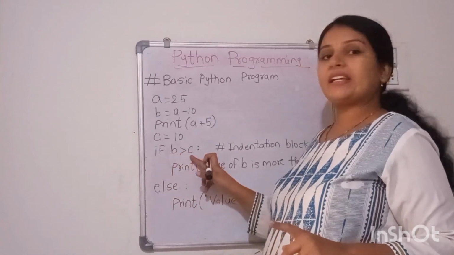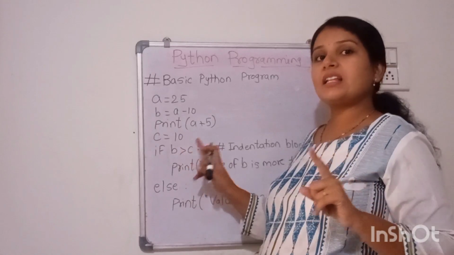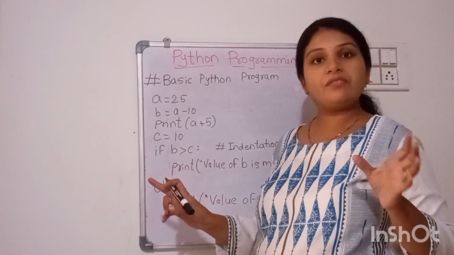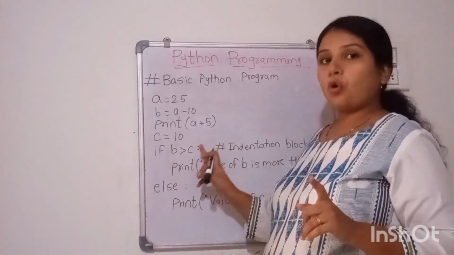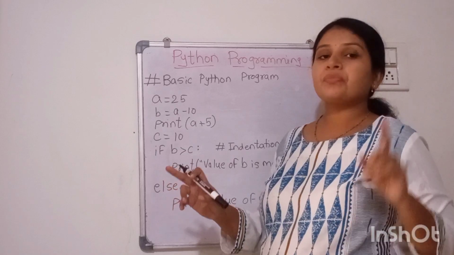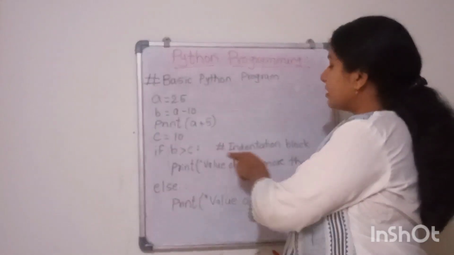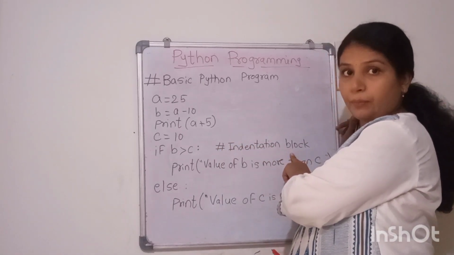After that we are just checking one condition. If B is greater than C colon. This is the conditional statement when we are checking the condition, so it ends with the colon. Every conditional statement must end with the colon. And if you see carefully, we can see here the indentation block is written as a comment.